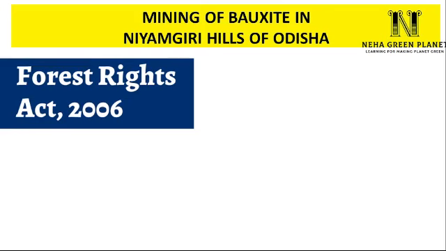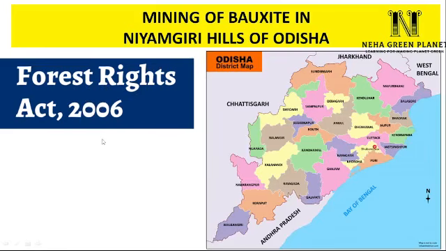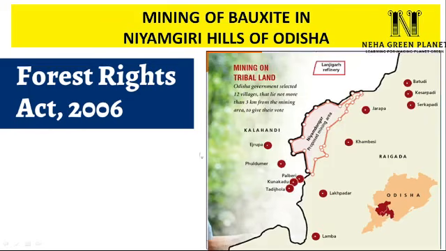that might affect them. So in this case of Niyamgiri Hill, we have observed that the Supreme Court applied the principle of the Forest Right Act 2006 and decided that in the place where Niyamgiri is located, that means within the Kalahandi and Raigad region, people would be allowed to vote whether they would like to have mining extraction or not. So the Odisha government selected 12 villages which are within 3 kilometers of the mining area, that means within the Niyamgiri hill range. So all these 12 villages were identified and they were made to vote on the matter whether they would like to go ahead with mining extraction or not.